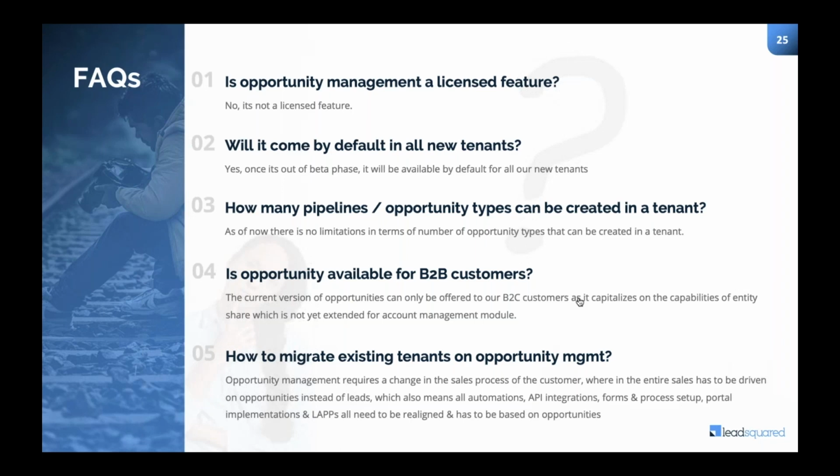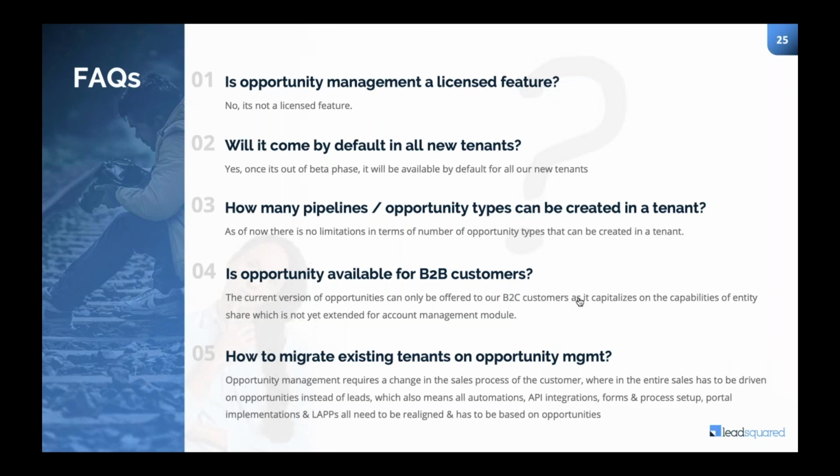The only way that you should look at different pipelines is through the lens of how many different teams you have and how many different sales processes you have. Depending on that, you should choose the number of pipelines that you would like to map in your account.